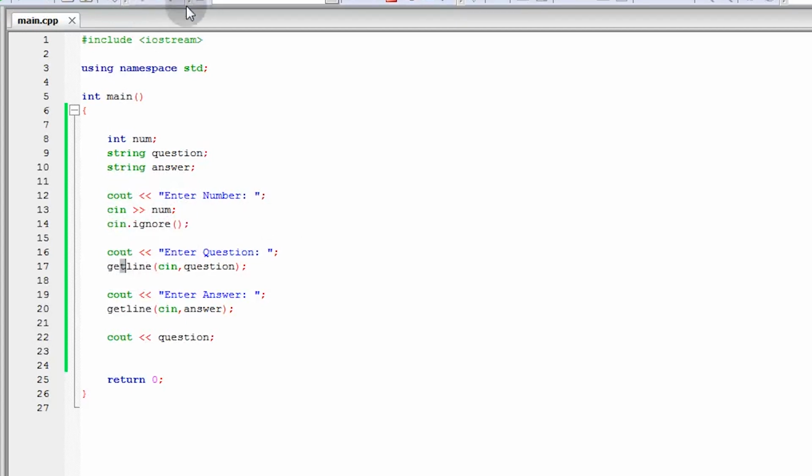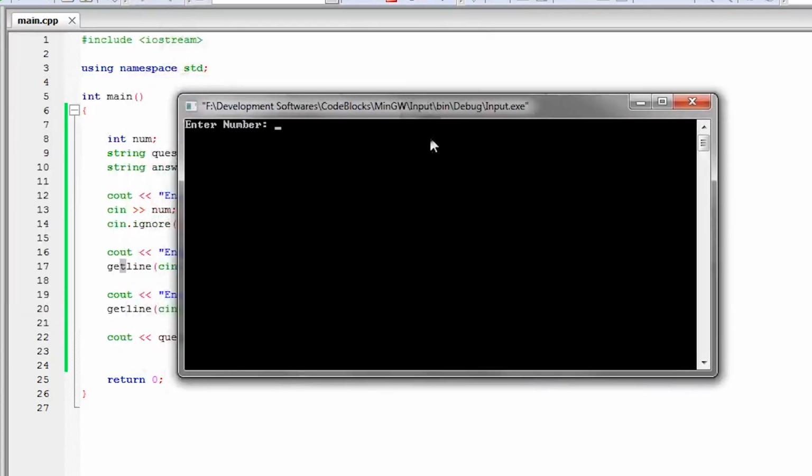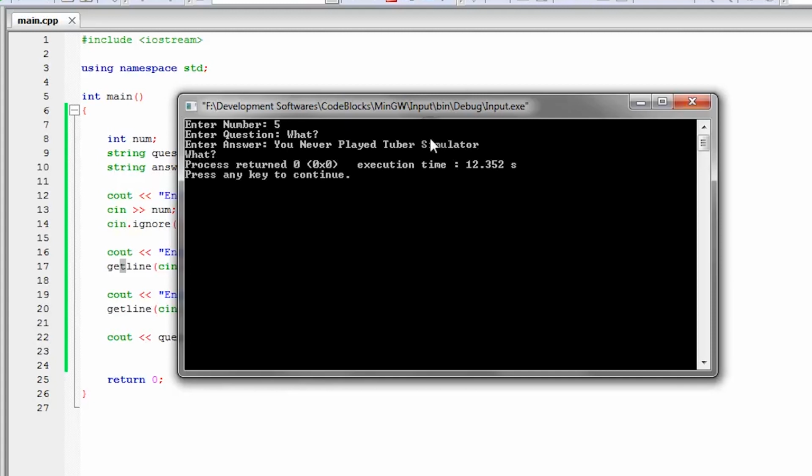So, if we try to run this ngayon, if I try to enter a number here, 5, then magagamit na natin. Enter question, what? You never played Tuber Simulator. So, as you can see guys, ayan, gumagana na. So, ayun na nga guys. Let's proceed sa ating problem for today.